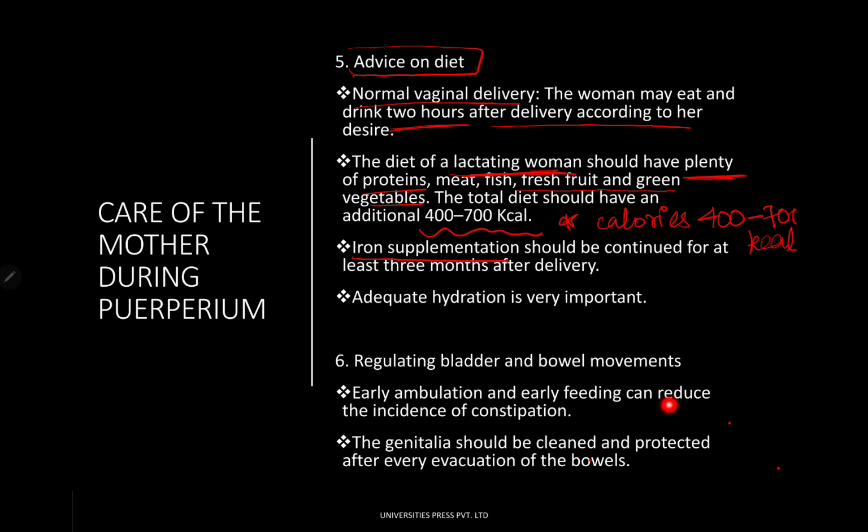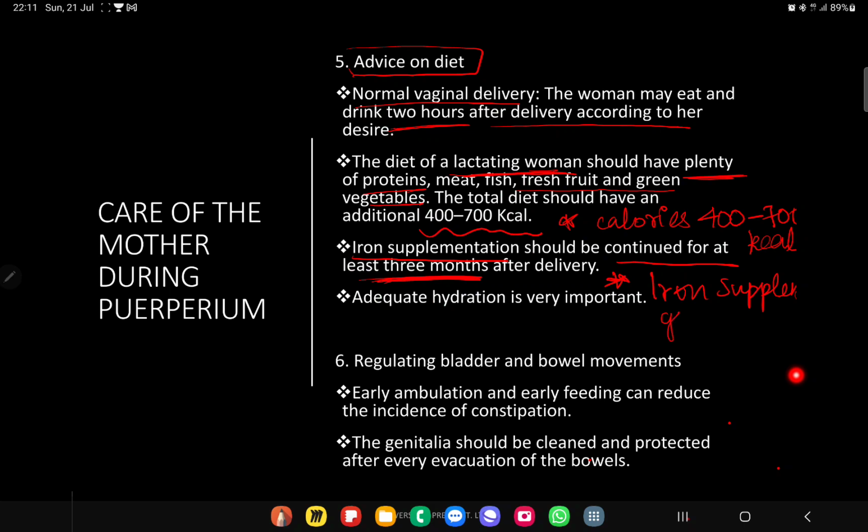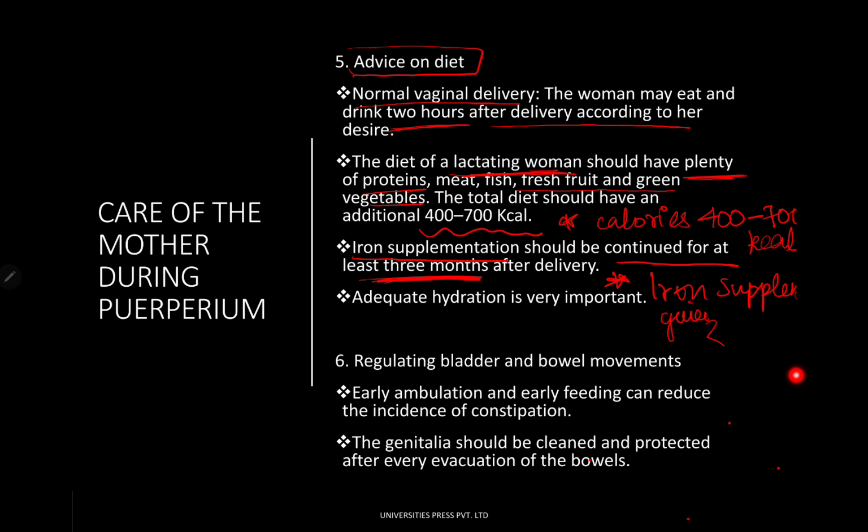Iron supplementation should be continued for at least 3 months after delivery. Generally this is one mistake they make. They think after delivery iron supplementation is not required, but it is wrong. Iron supplementation must be given for a duration of 3 months after the delivery.